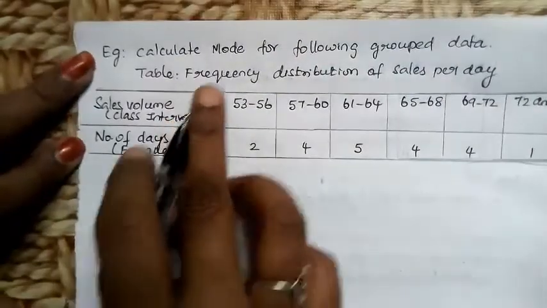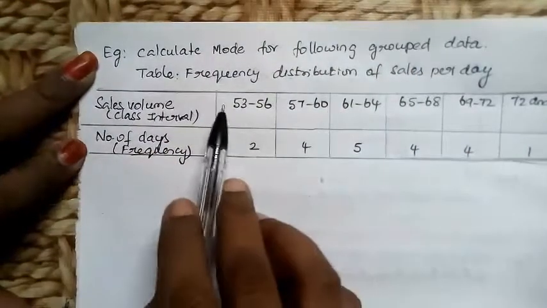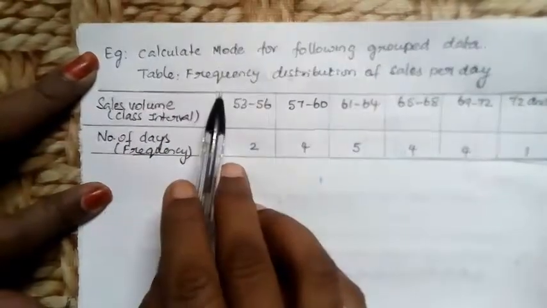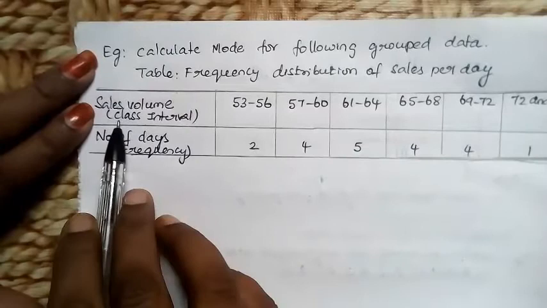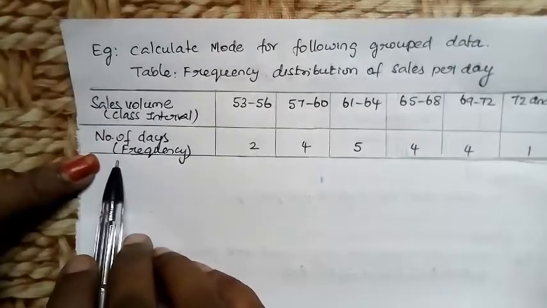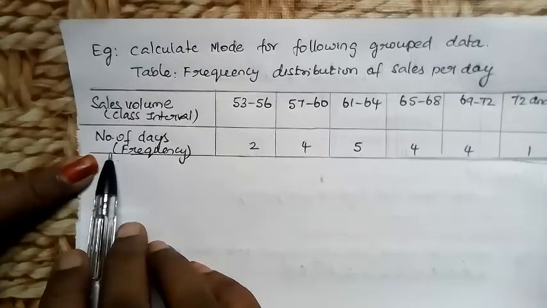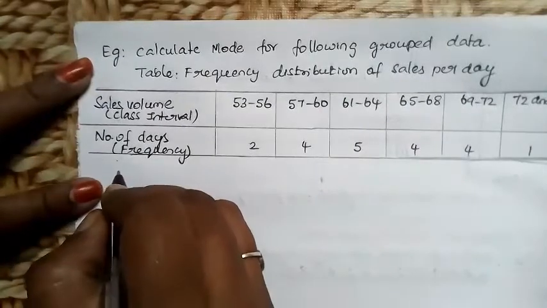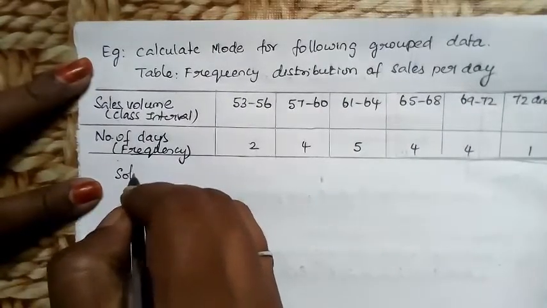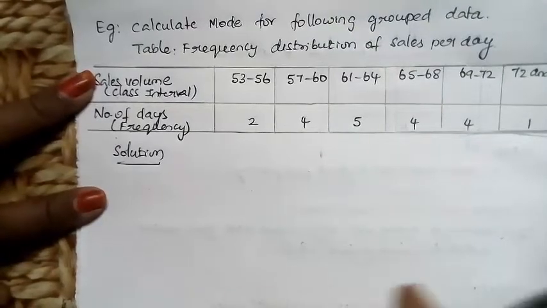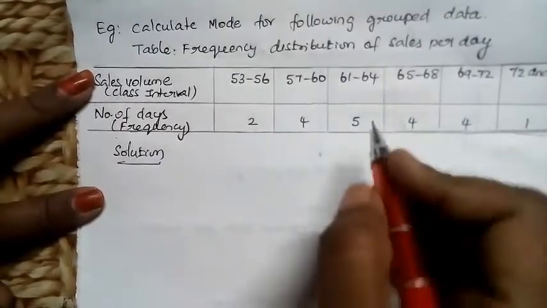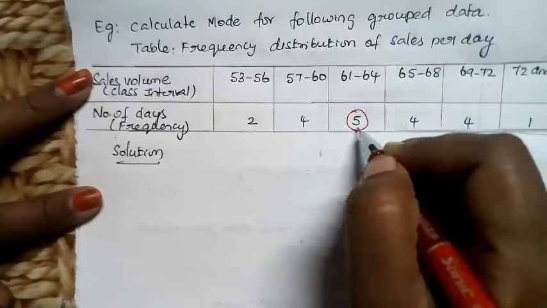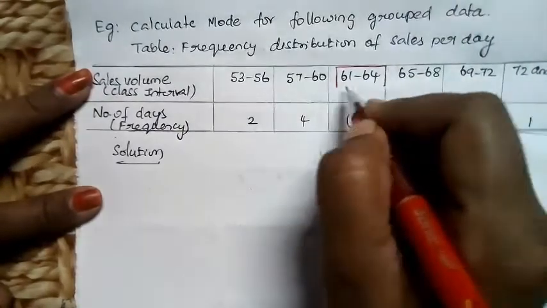Here is the example to find the mode for grouped data. The question is, a tabular column is given which shows the frequency distribution of sales per day. The first row represents the sales volume, which is the class interval, and the second represents the frequency distribution of the sales per day, that is, the number of days. Let us find the mode for this data. As we know, the modal class is the class interval which has the highest frequency. When you see the frequency values, 5 is the highest value and this class interval is the modal class.